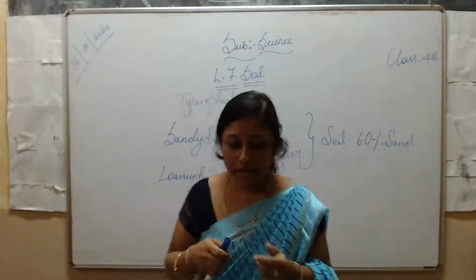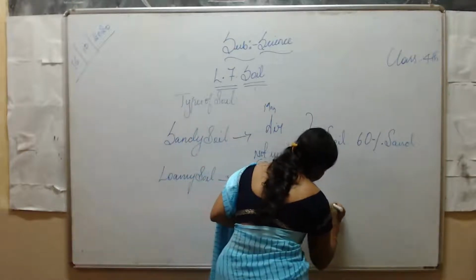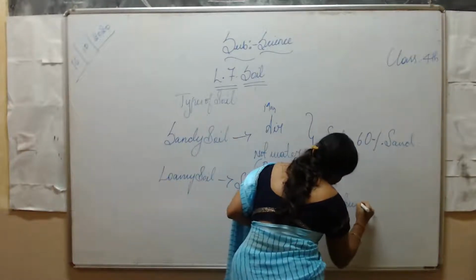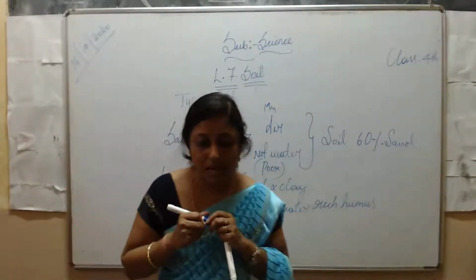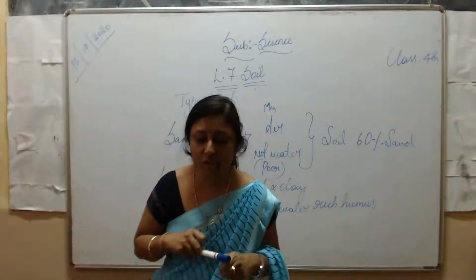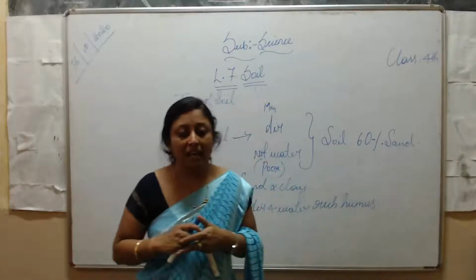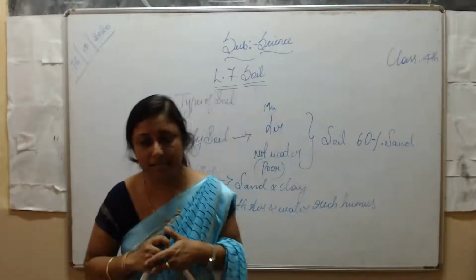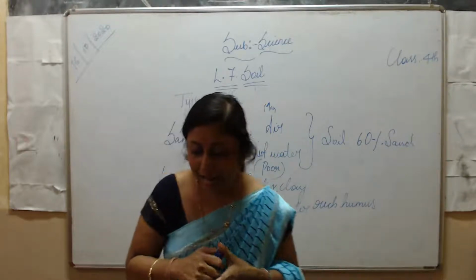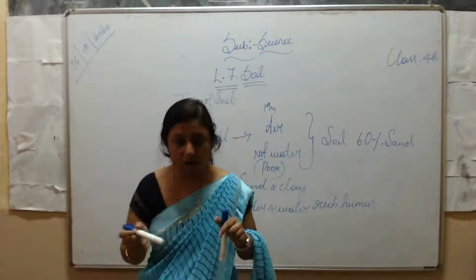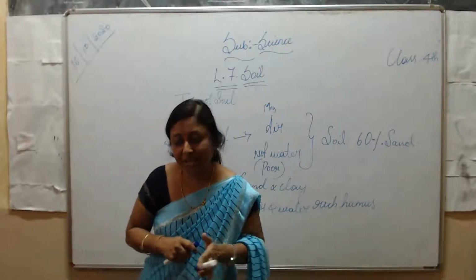It is rich in humus. It is the perfect soil for growing plants. That is why it is found in the gardens and farmer land. It is a mixture of sand and clay. The loamy soil is a mixture of sand and clay.